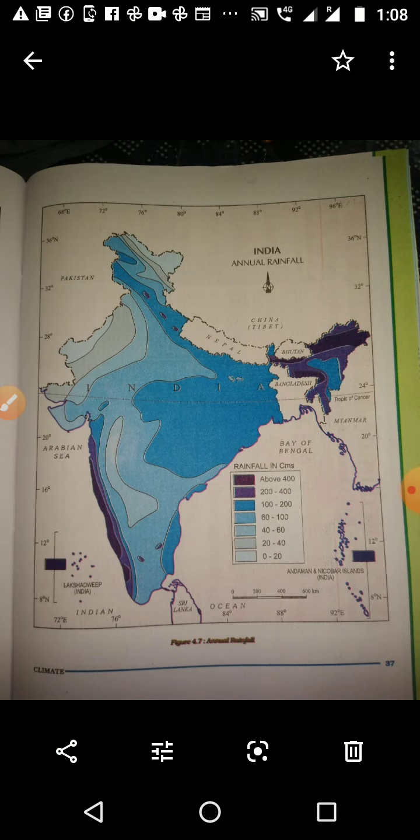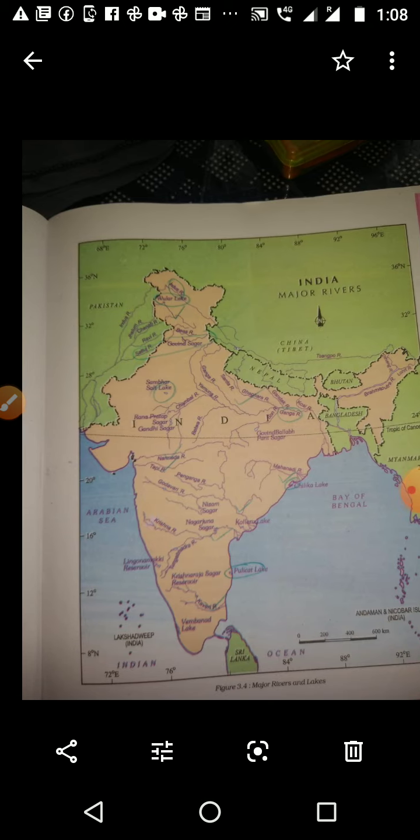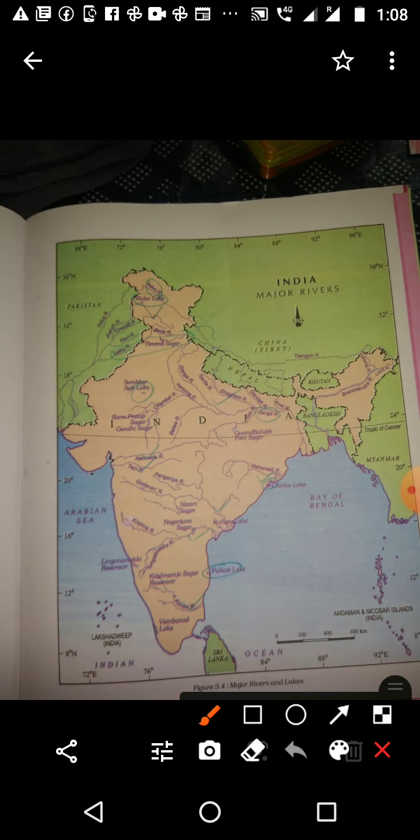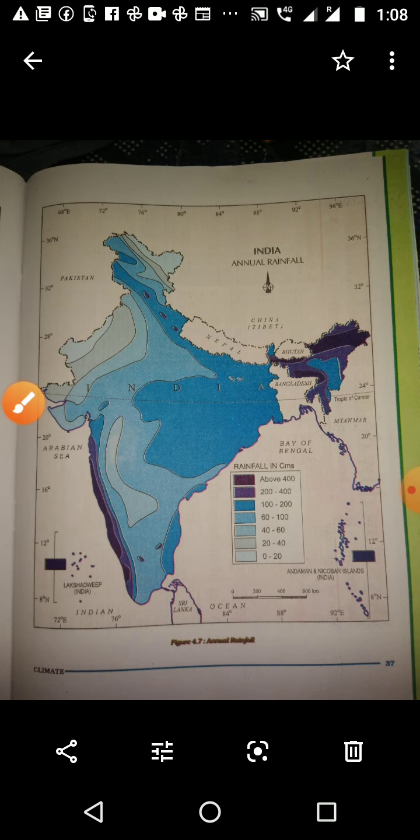The next one, sorry, I forgot to say the page number. That is page number 9 of your textbook. You can see page number 9 about the hills and other things. Then the Himalayan rivers are on page number 19 of your textbook. The next one is page number 37. Please take page number 37.